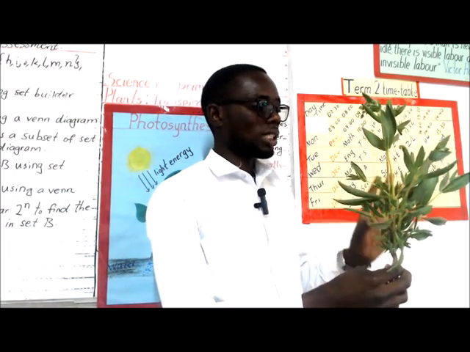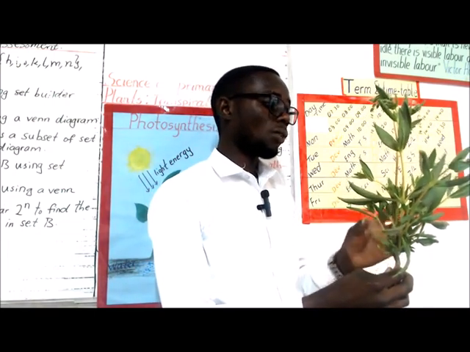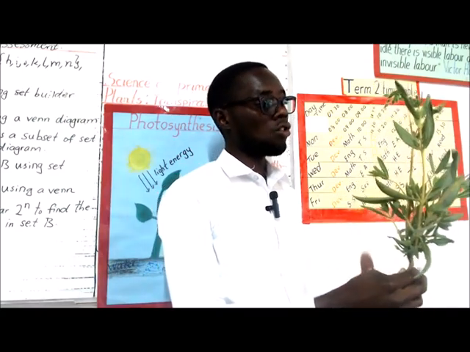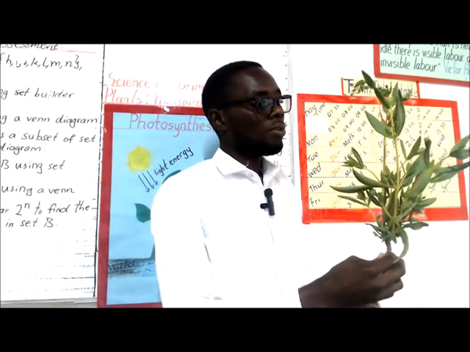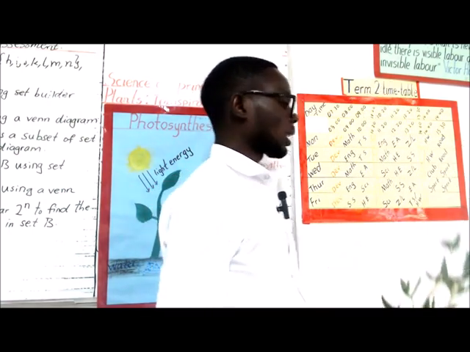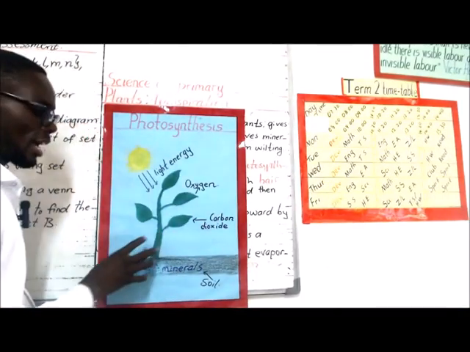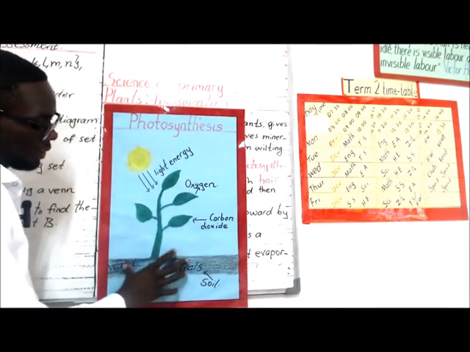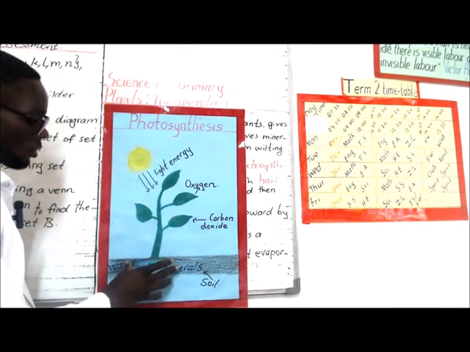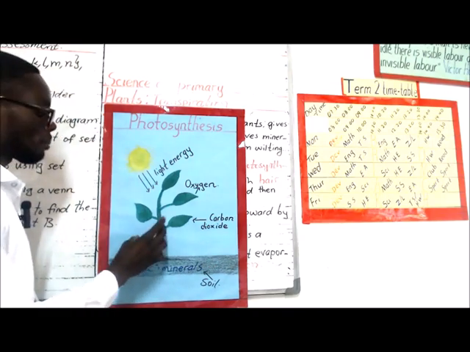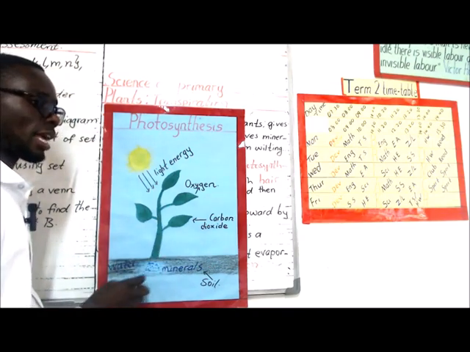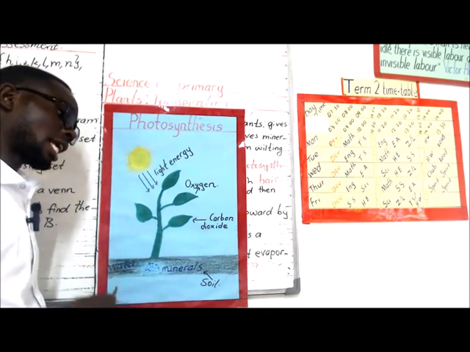So water is important to a plant. It helps it to maintain its structure. It helps it absorb the nutrients, okay? If you look at my chart here, it has got the soil. In the soil, we are going to find the nutrients. Now, for these nutrients to be absorbed, for the plant to use them, they have to dissolve.